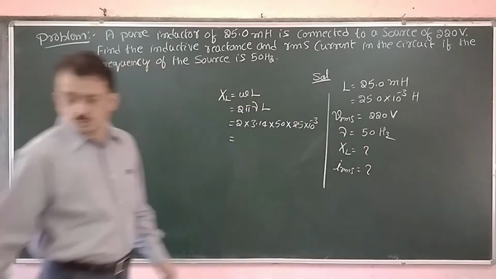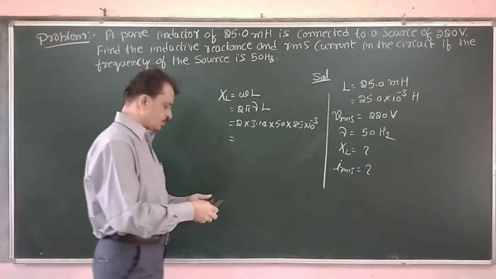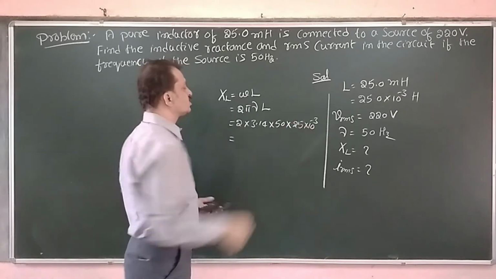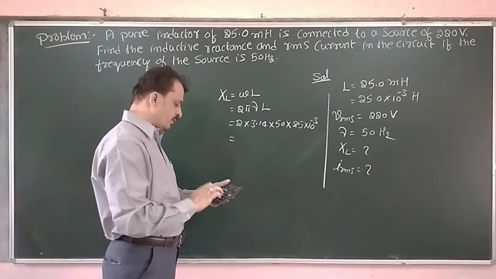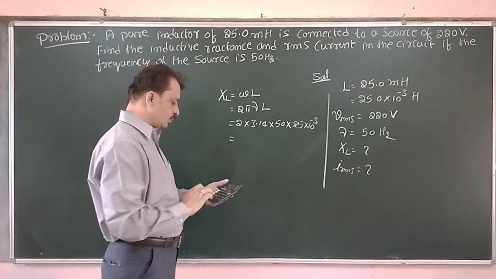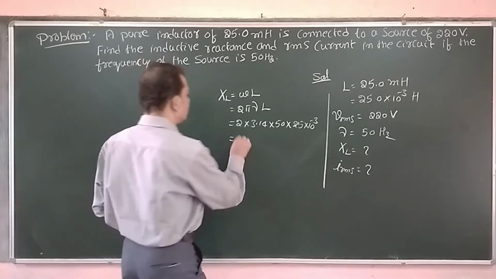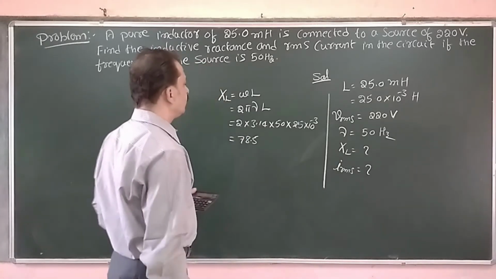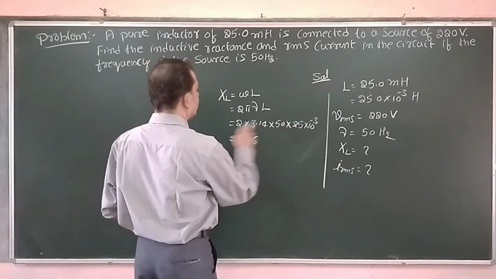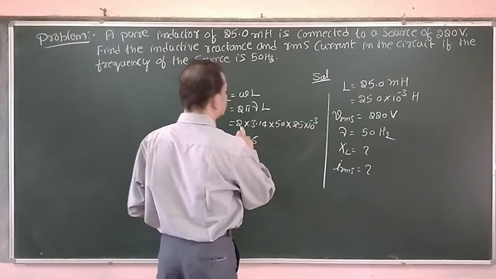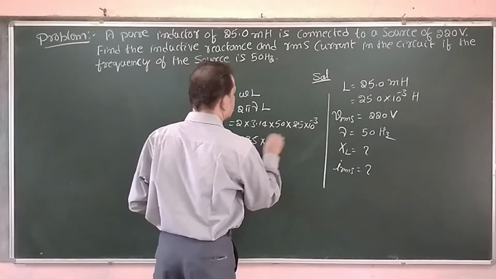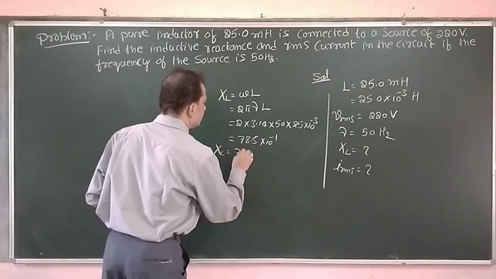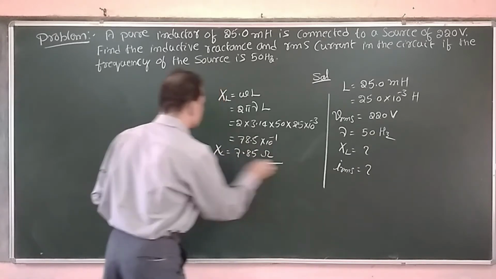Now, if you take the calculator and work out, 50 into 2 is 100, then it is 10 raised to minus 1. Therefore, 25 into 3.14 is equal to 78.5. 50 into 2, 100, that is 10 raised to plus 2, that is 10 raised to minus 1, or XL is equal to 7.85 ohms.